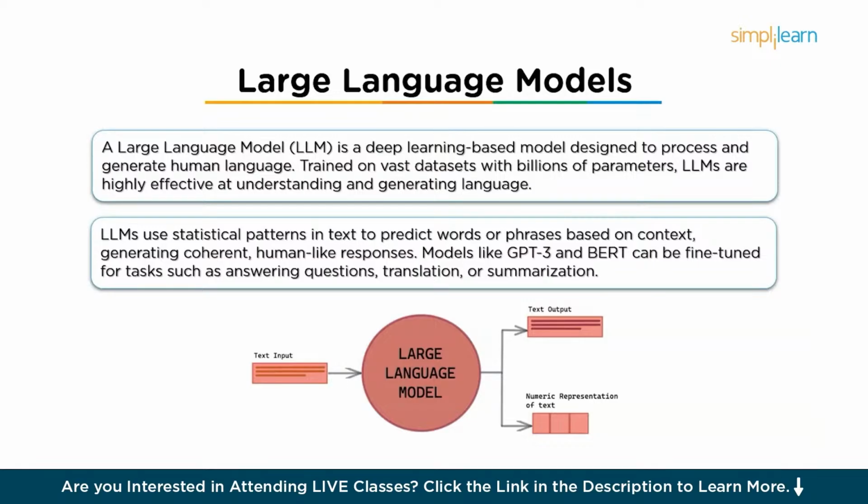The core idea of an LLM is to use statistical patterns in text to predict the likelihood of a word or phrase given its context, enabling them to generate contextually relevant and human-like responses. For example, models like GPT-3 by OpenAI or BERT by Google can be fine-tuned to perform specific tasks like answering questions, translating languages, or summarizing text.